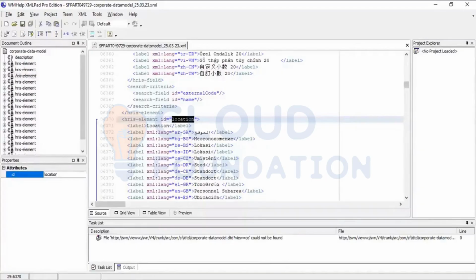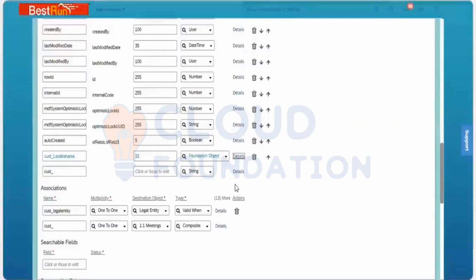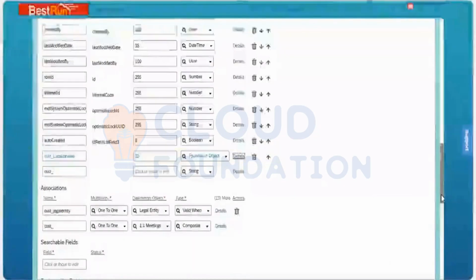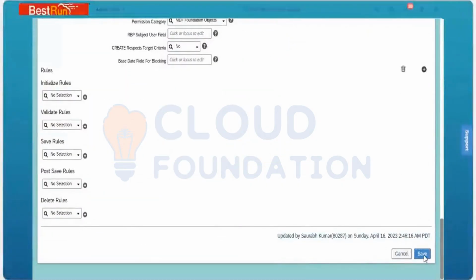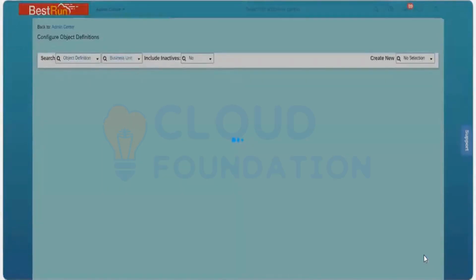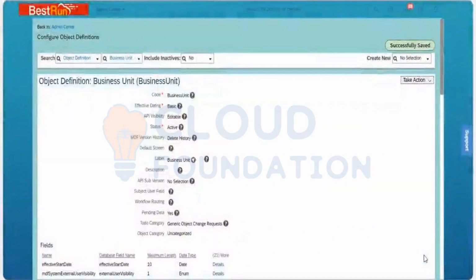And again, I will go back into my system. And here is my system visible. And I will paste it here. The code, because for the code only, I went into the XML. I will go there and click on done. And I will click on save. Once it is done, I will go and refresh it once.